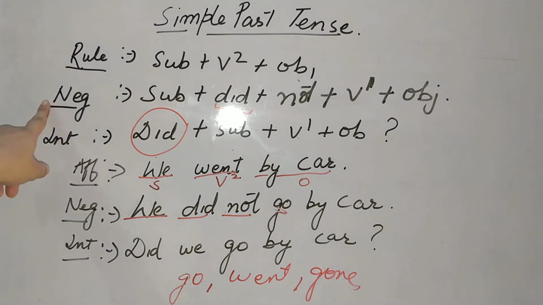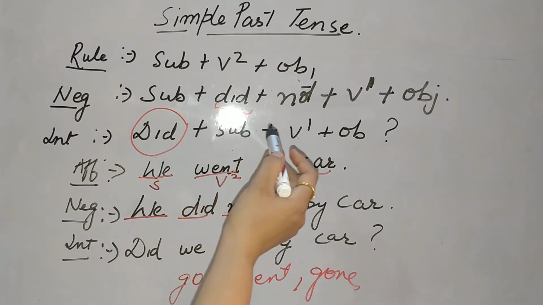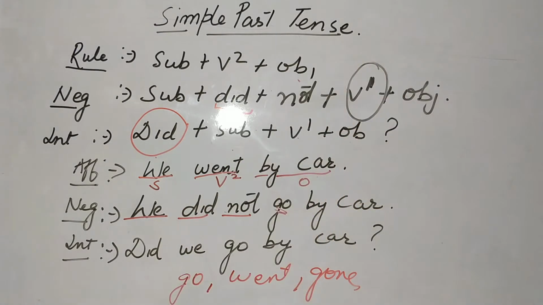The negative rule is subject plus did plus not plus first form of your verb plus object. Remember that with did, always which form of verb is going to come? Your first form of your verb. Then interrogative is did plus subject plus first form of verb and your object followed by question mark.